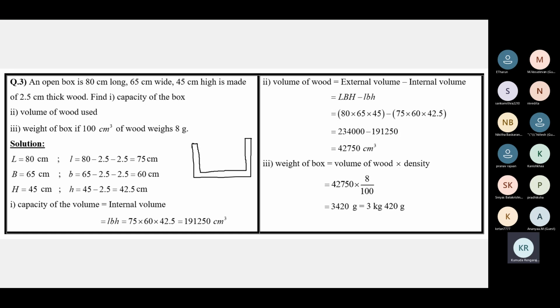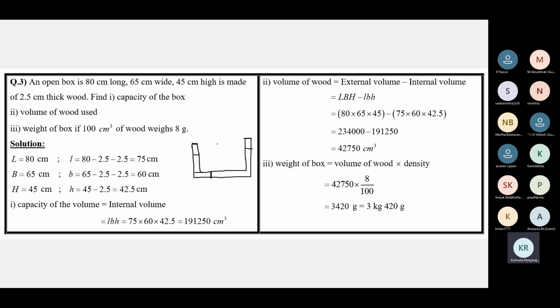See, the wood is thick, this portion. It's 2.5 centimeters thick. The thickness you can see below also. Here below also, 2.5 centimeters thick. This portion is 2.5 centimeters thick. The thickness of the wood is 2.5 centimeters.